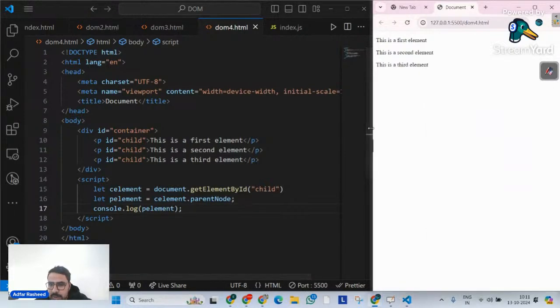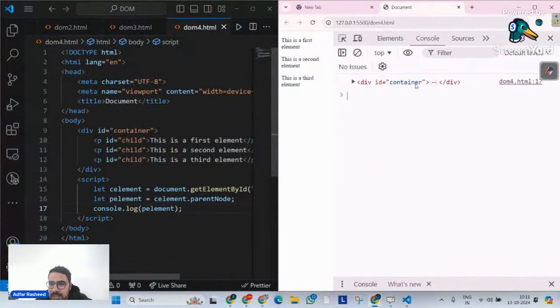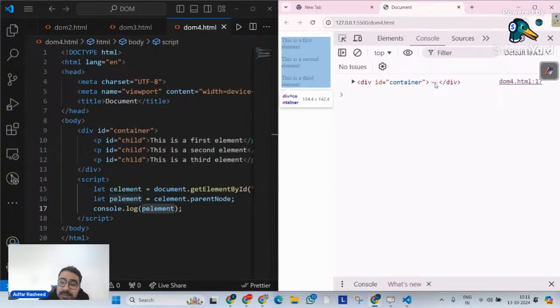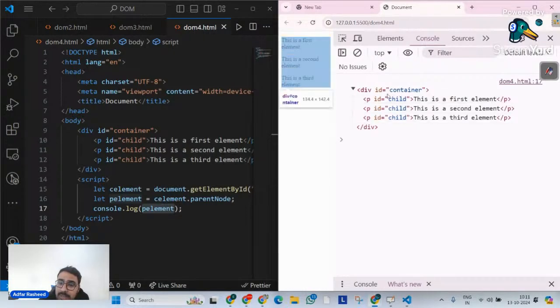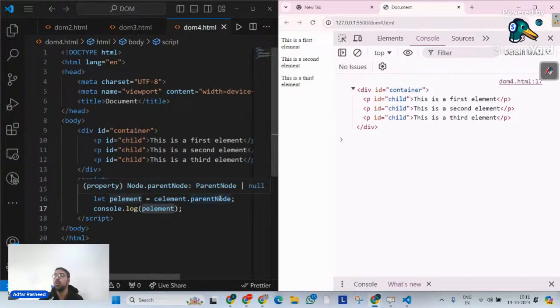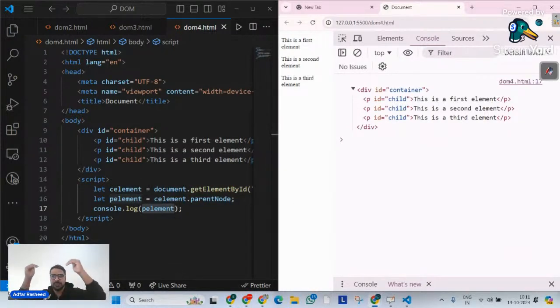As soon as I go into the inspector, you can see in the console we got the whole div, the whole container, inside the P element. So the first traversal method we are discussing is parent node. Can we all agree that it is in a relationship with this? Yes, it is, and with the help of this we can find its parent node. I hope that makes sense.